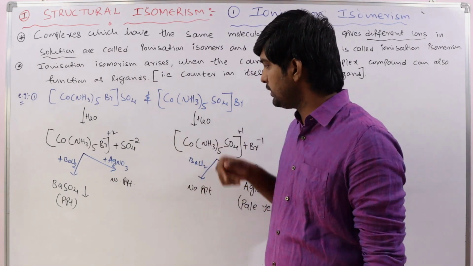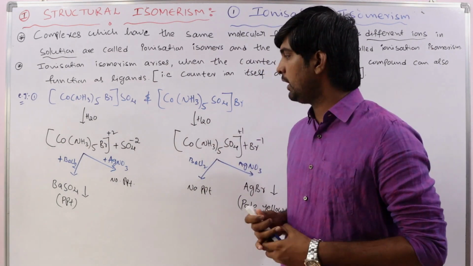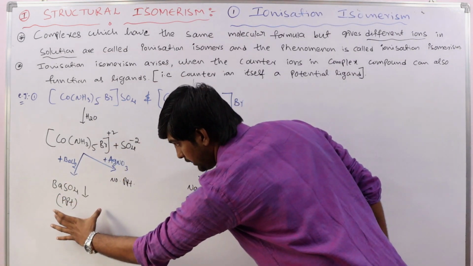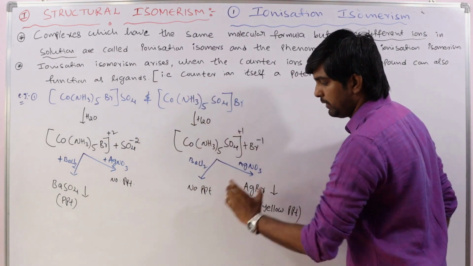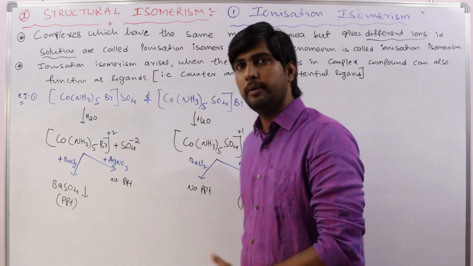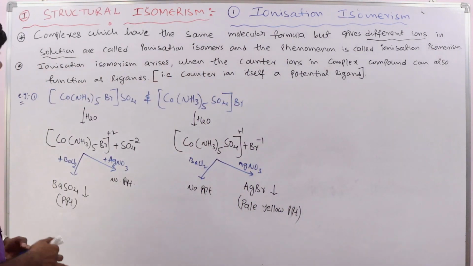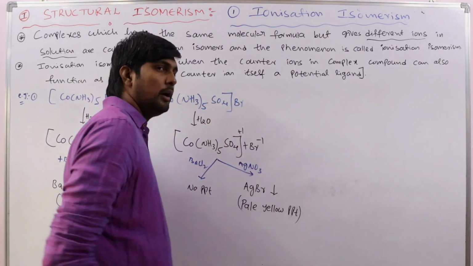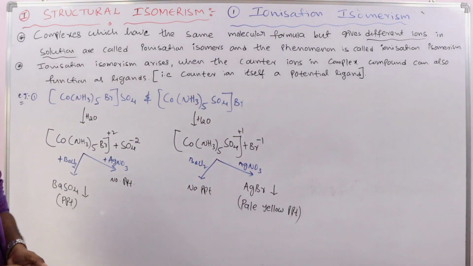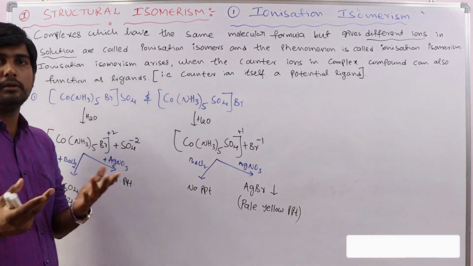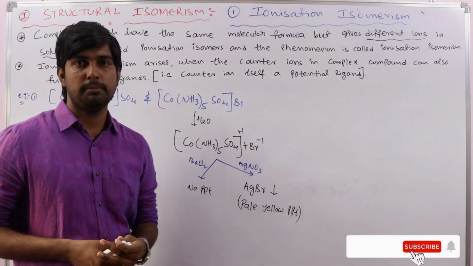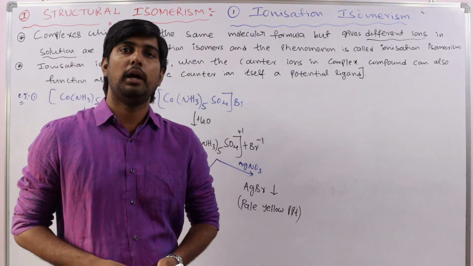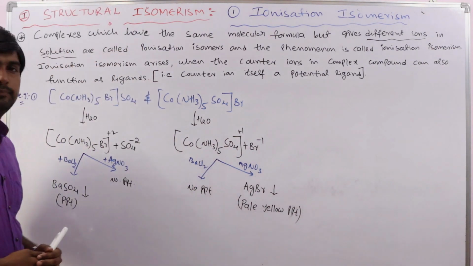So after forming this solution, you want to confirm that we are getting different ions. That's why this is the test. In the case of this complex we are getting a different result. This is the confirmation that this complex produces different ions in the solution, and that one produces different ions. If we got the same result, both would be giving the same ions, but we are getting different results. So both complexes give different ions in the aqueous solution.